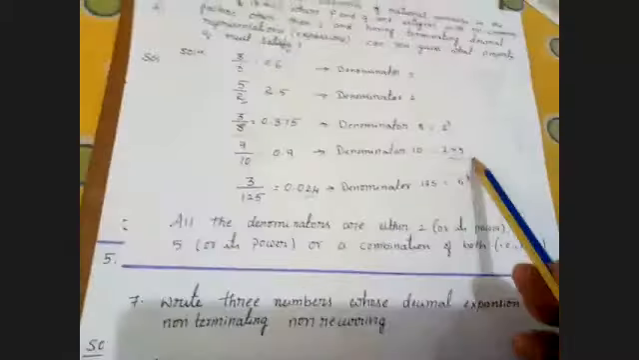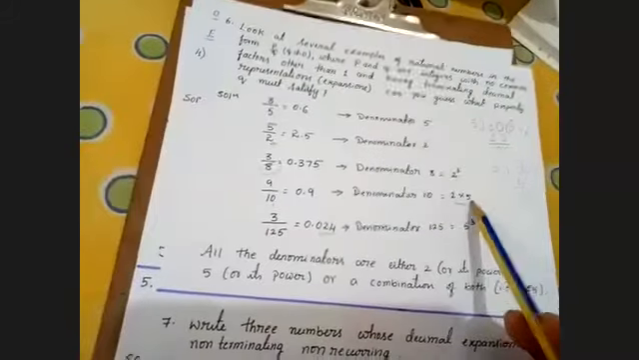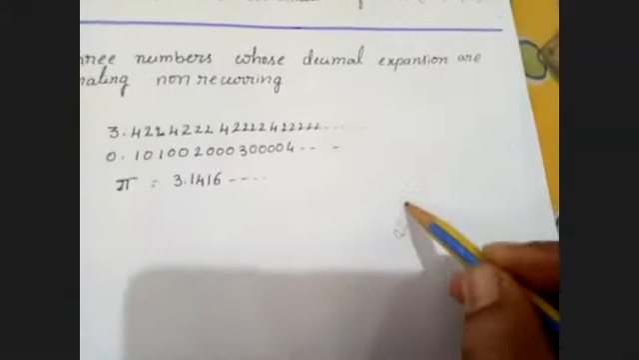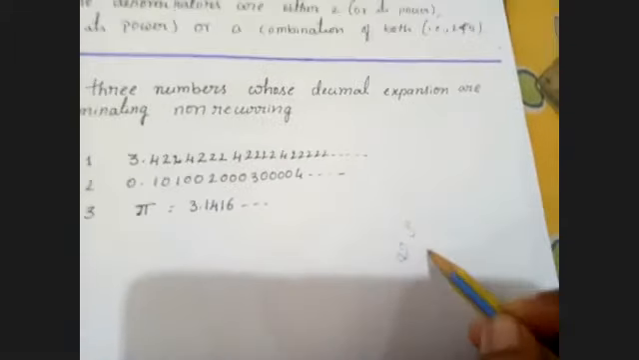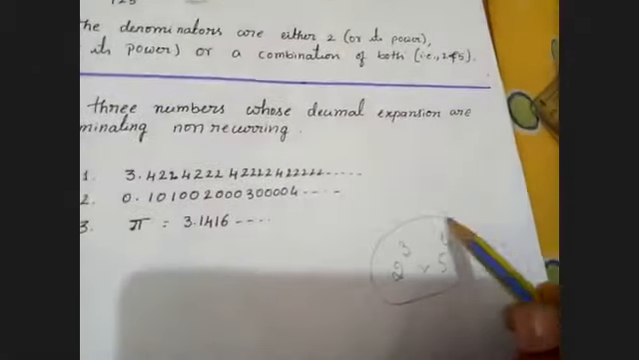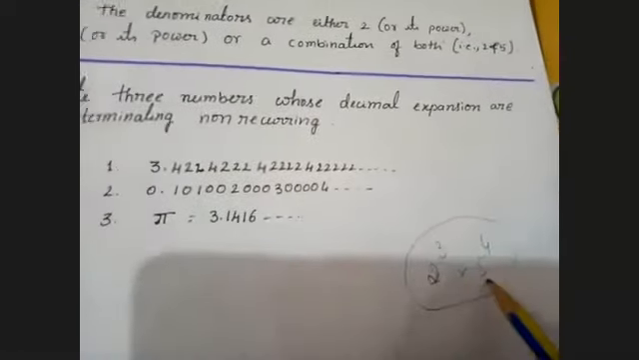Ma'am, if it is 2 to the power of 3 into 5 to the power of 3, it is terminating, ma'am? Yes, terminating. It is a combination of 2 and 5 only. If powers of the combination of 2 and 5 come, even if the power is raised, no problem, it is terminating. So you are asking, if it is 2 to the power 3 into 5 to the power 4, is it terminating or not? Yes, the bases are 2 and 5, so it is terminating.